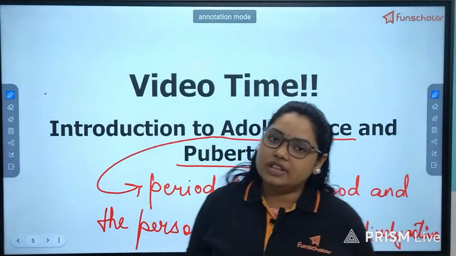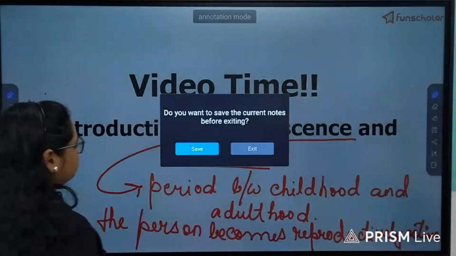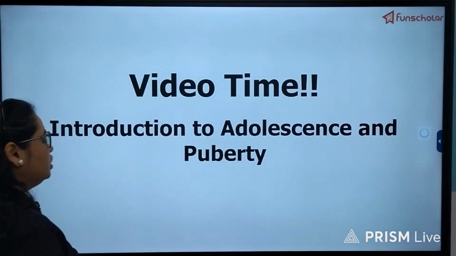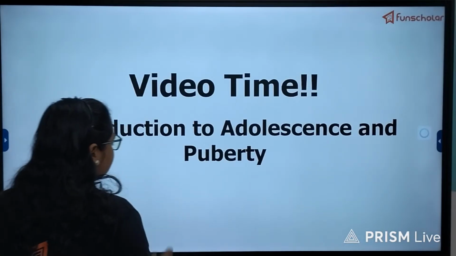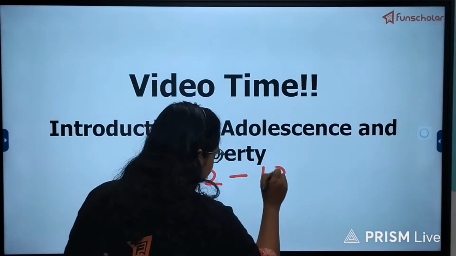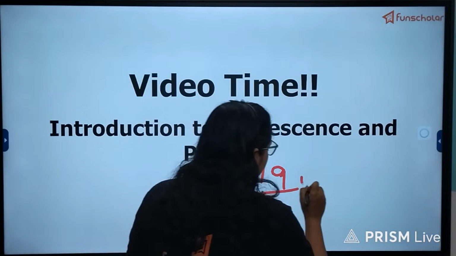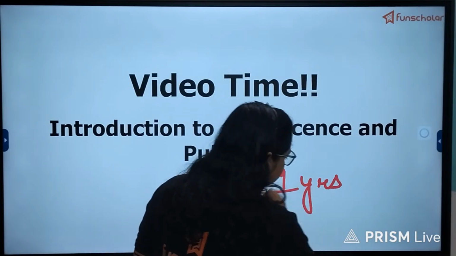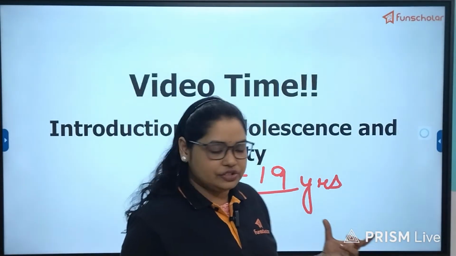Now, talking about the age of adolescence and puberty, according to WHO, adolescent stage is taken from almost age of 12 to 19, right? This is the age we call that adolescence age.